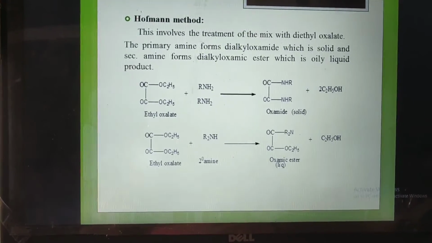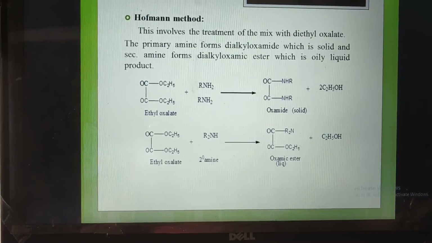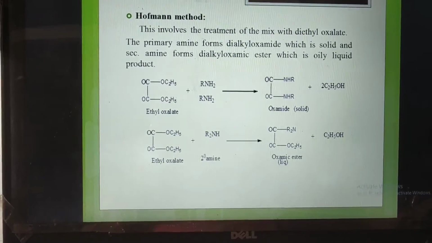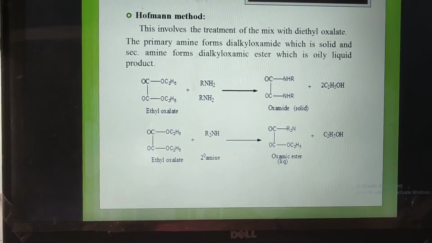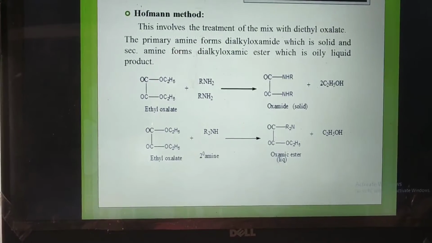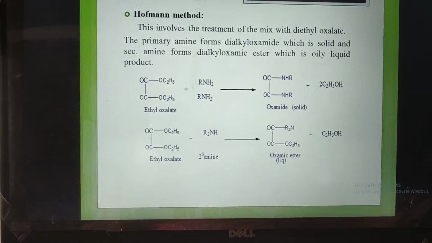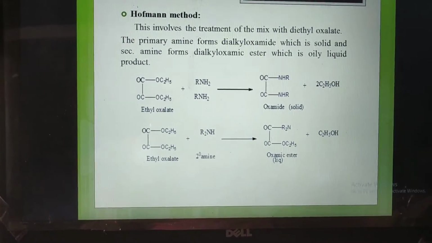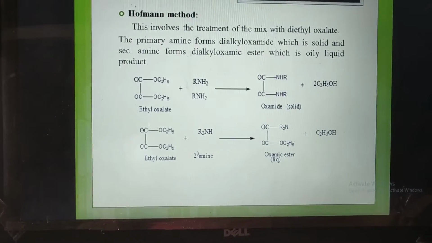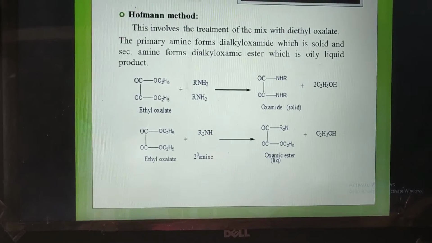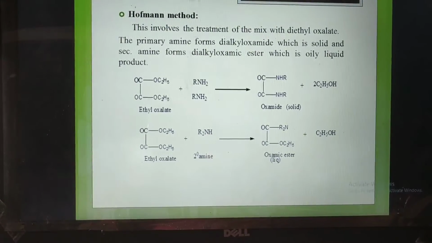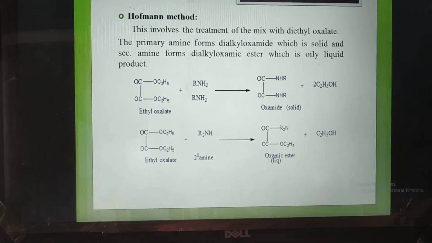Next one is Hofmann's method. In Hofmann's method, the compound is treated with diethyl oxalate. In that, the primary amine forms dialkyl oxamide, which is a solid, and the secondary amine forms dialkyl oxamic ester, which is an oily liquid product.